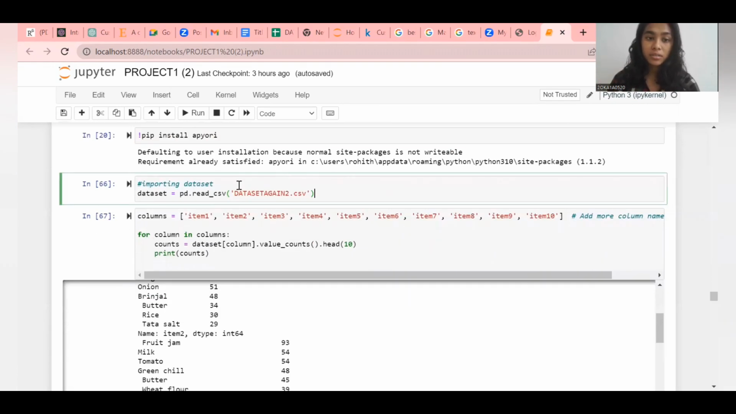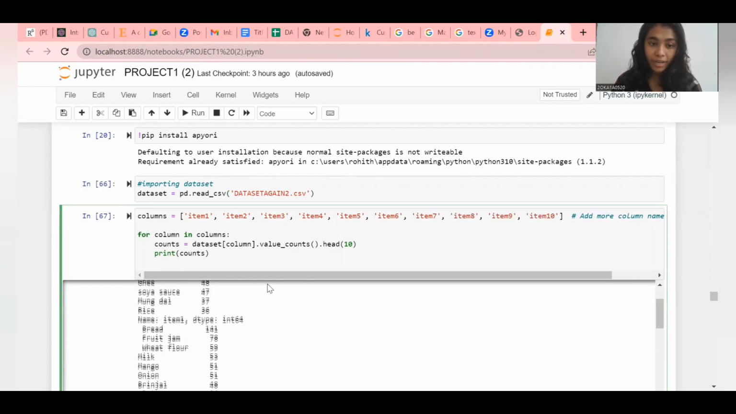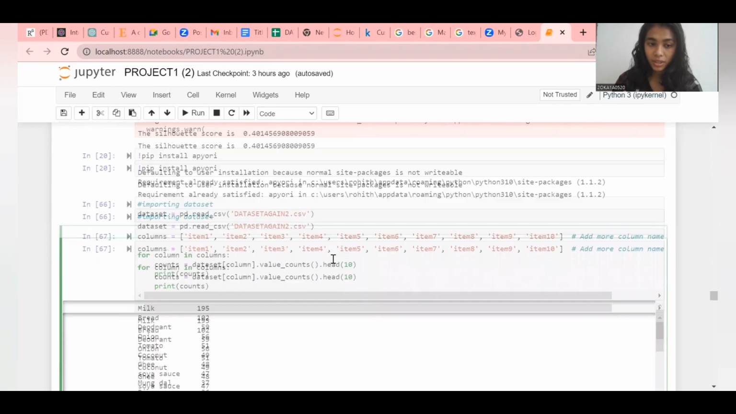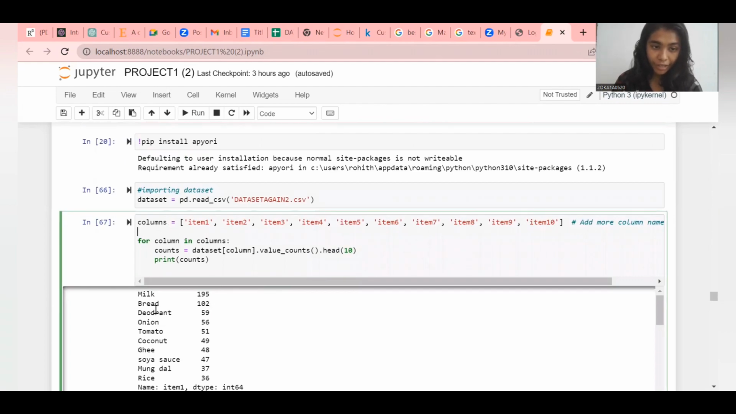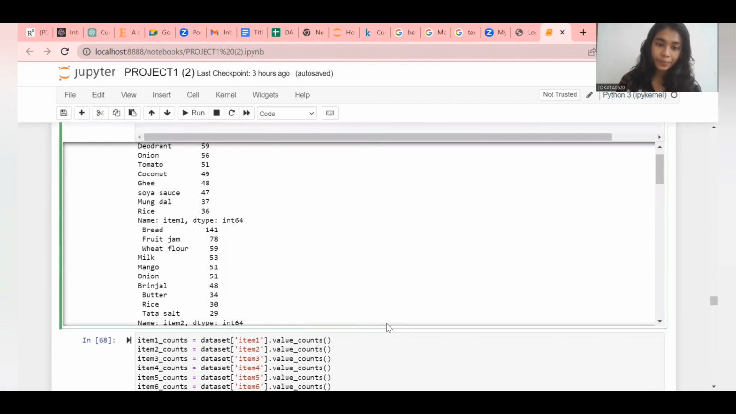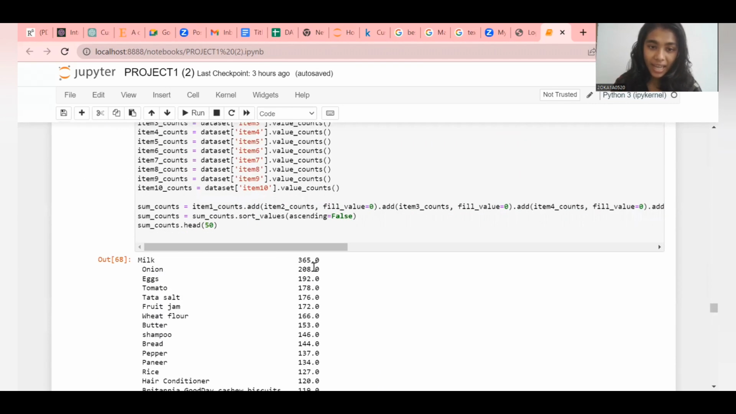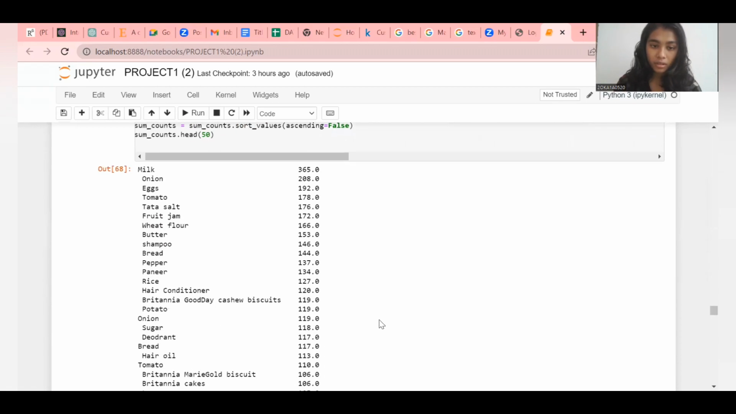Now the importing of the data set is done. This code counts the number of times items occur. If you see, milk 195, bread 102, that is how many times milk appeared in item 1. Then if you go to item 2, bread is the highest with 141. Like this, we counted all the items from item 1 to item 10. Milk has the highest frequency with 365, and then next the onion.